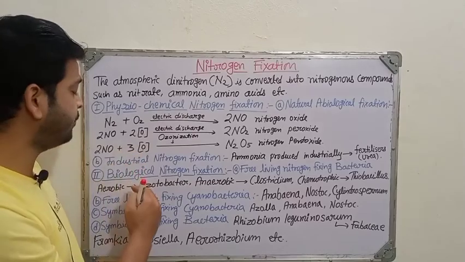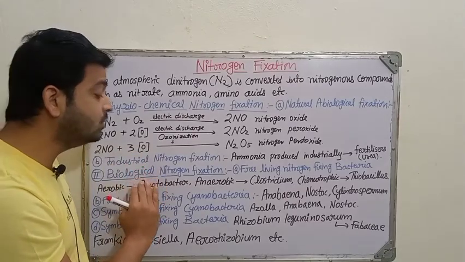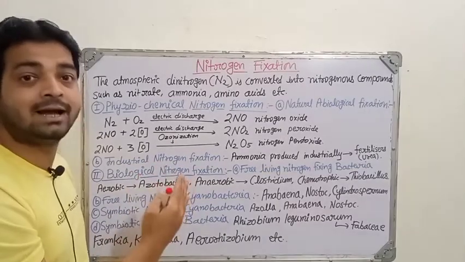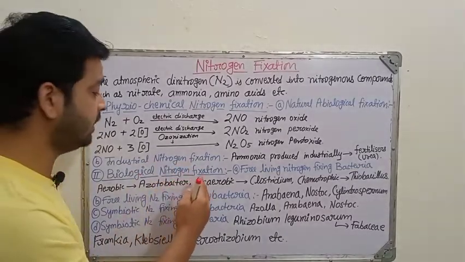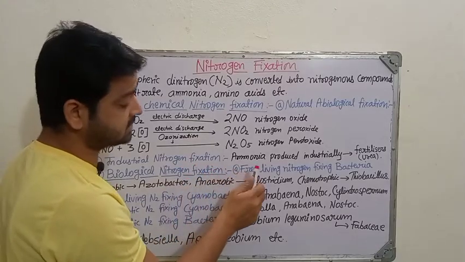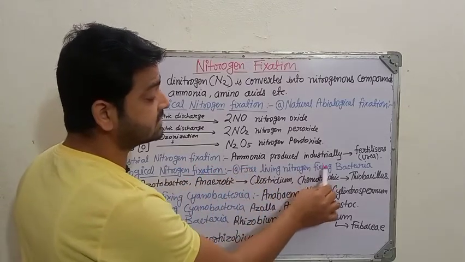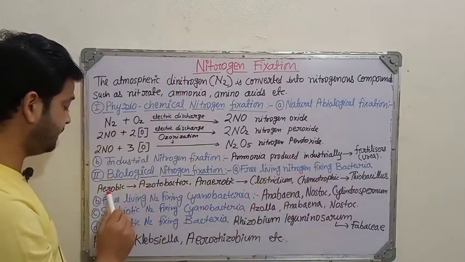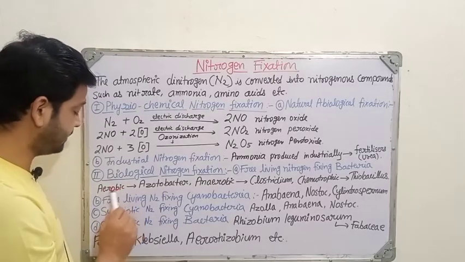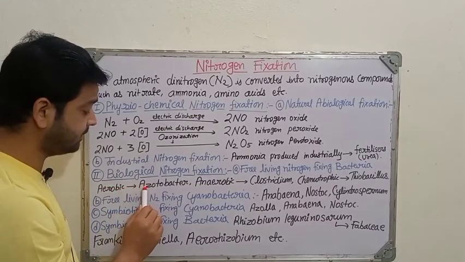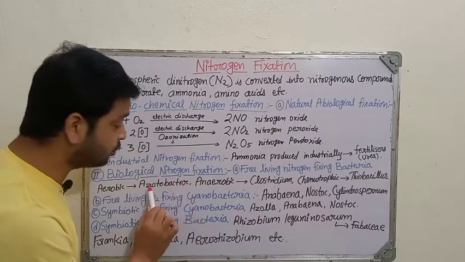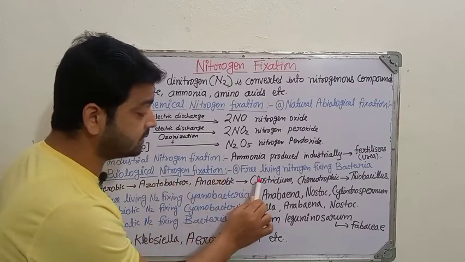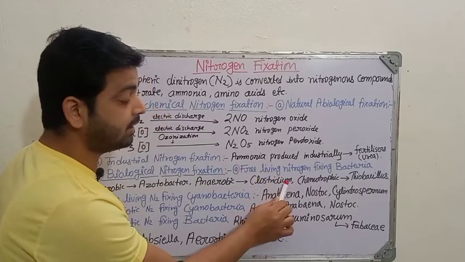Coming to the second major point, biological nitrogen fixation. Here the living organisms do the fixation work. Under this, the first point is free living nitrogen fixing bacteria. Free living means they are not part of symbiosis. For example in aerobic, the example is Azotobacter, which is also a nitrogen fixing bacteria. Anaerobic means Clostridium, that is the example of the bacteria.